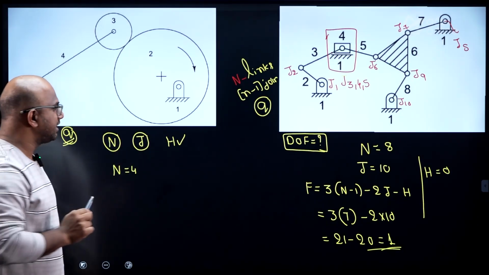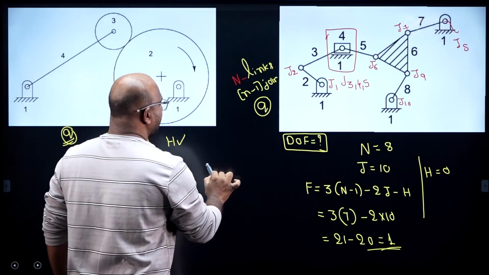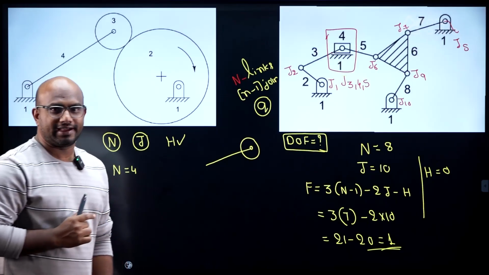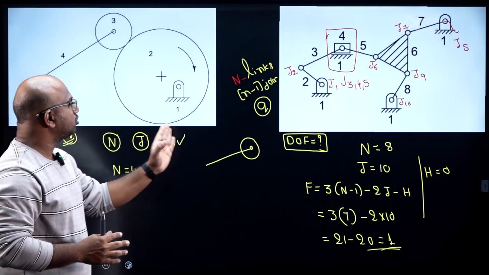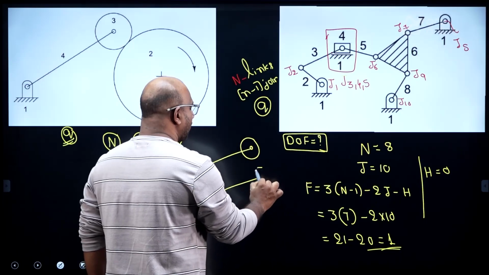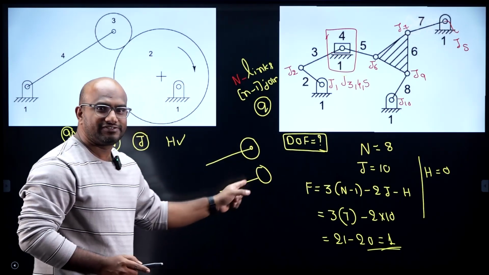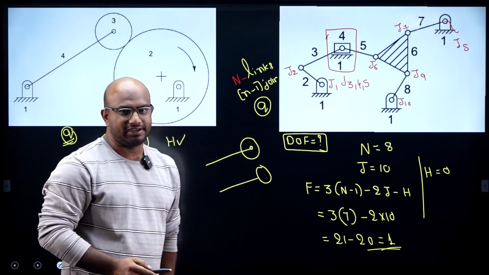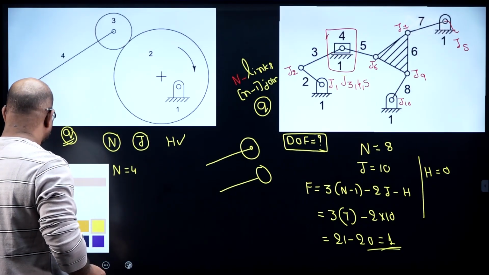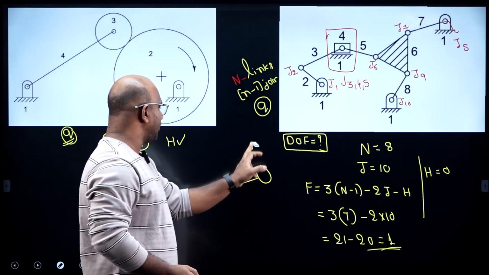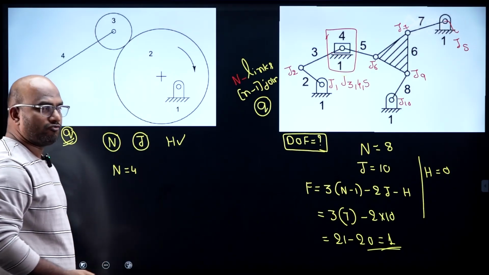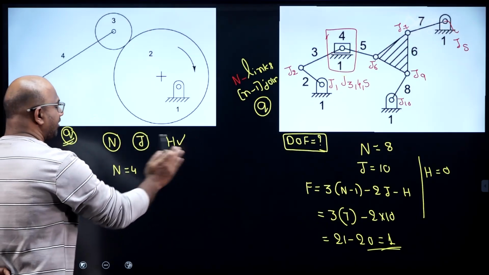Suppose in the question, if they have given a rolling contact, it can be a revolute pair, guys. Suppose both are not connected, and they have given a simply welded point like this, then I should count this one and this one as one joint only, guys, as one joint itself. Now listen carefully. So number of links equal to 4 itself, guys. Number of links equal to 4.